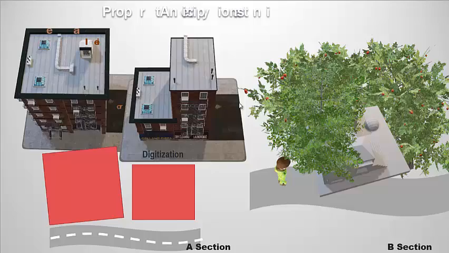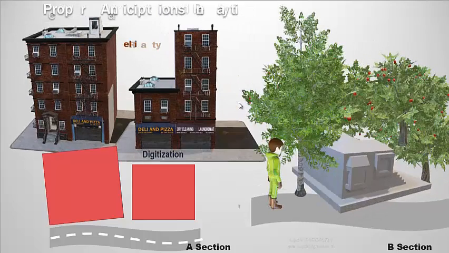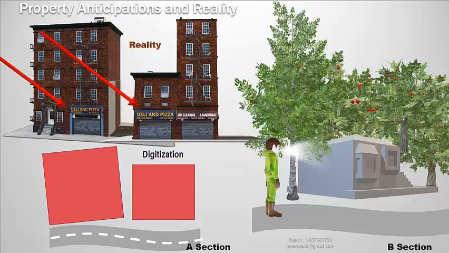Now, this is how we see when we utilize 360-degree data to capture primary mapping details. Here you can see the nature of the building, construction type, height of the building, floor count, ground floor utilization, and you may read the banners and the headers which are used as commercial business indicators. In section B, under the tree canopy, you can see there was an infrastructure which was totally hidden. It has a 100% missing probability if one digitized data in GIS style.